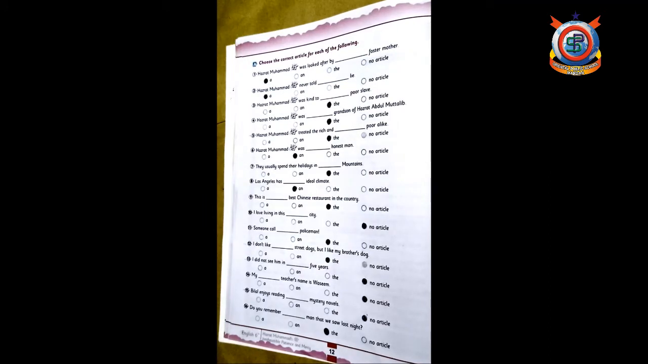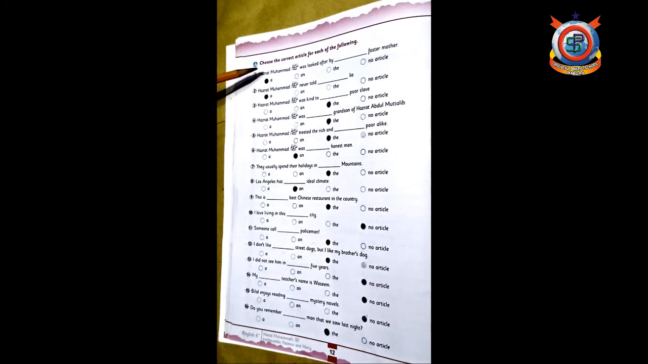Now dear students, with the help of the charts you studied, you have to choose the correct article for each of the following on page number 12. Now the first one, Hazrat Muhammad sallallahu alaihi wasallam was looked after by, blank, foster mother. So the right answer is A. Number 2. Hazrat Muhammad sallallahu alaihi wasallam never told, blank, lie. So the right answer is A. Hazrat Muhammad sallallahu alaihi wasallam never told a lie.